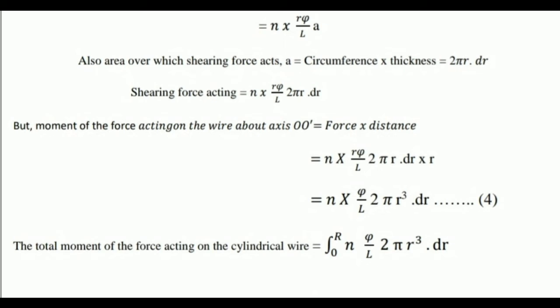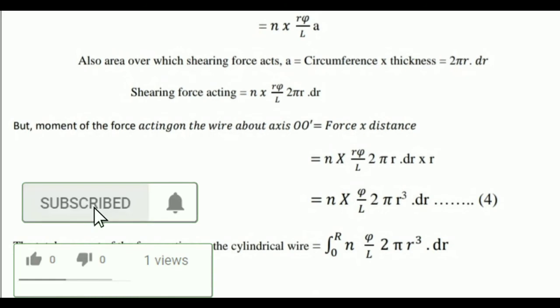So the circumference of the cylinder is 2 pi r, and the thickness of the concentric circle we already took as small dr. So instead of A in the above equation, we can write N into R phi by L into 2 pi r into dr.